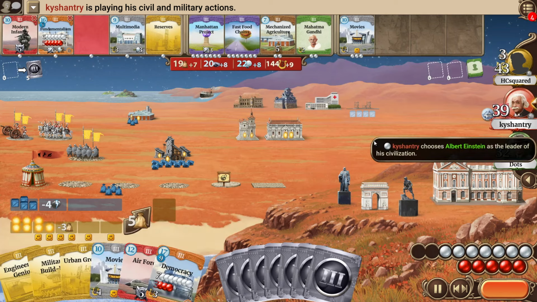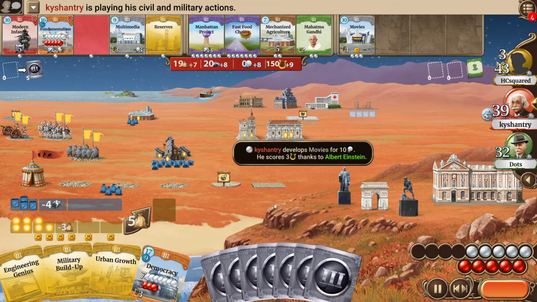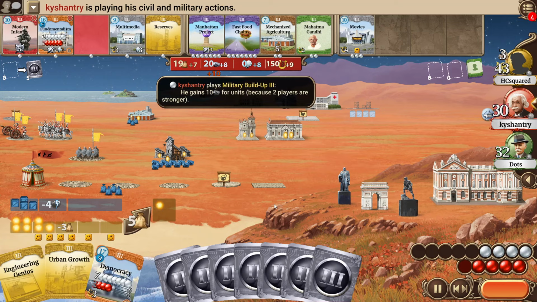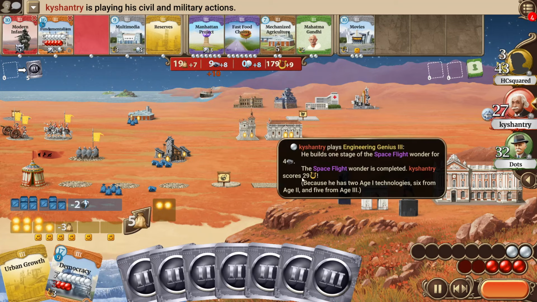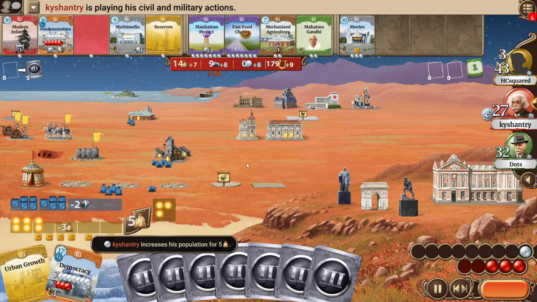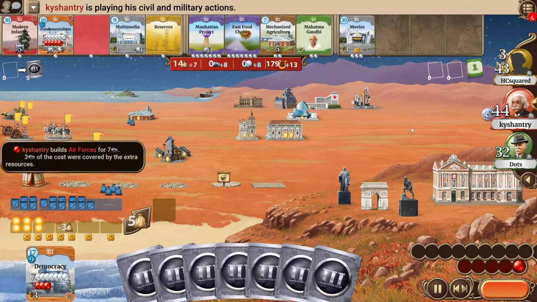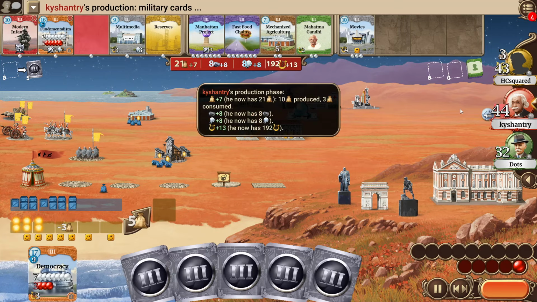Kyshantry didn't go for Pierre, but he can now go for Einstein and at least develop 2 more techs, goes for the Air Forces, goes for the movies, dispenser unit of swordsman, plays the military build-up, dispenser unit of cavalryman, finishes the spaceflight for 29 points, increases his population, builds a movie, and then builds an Air Force maximizing his impact of competition, also just getting 1 strength stronger than HCsquared for a potential impact of strength.